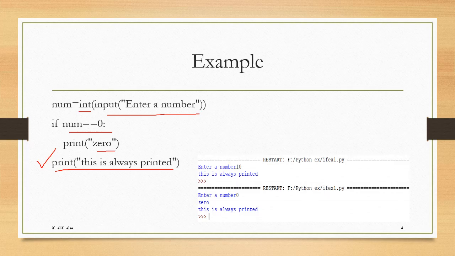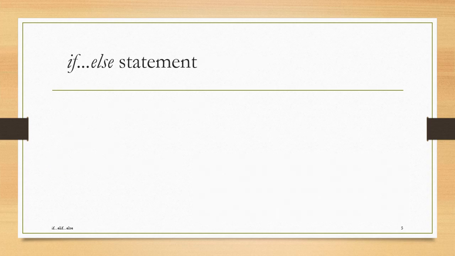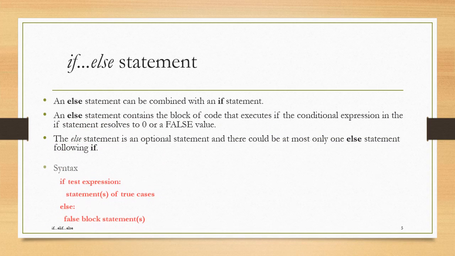So the user is asked to enter a number. In the initial case, I entered 10. So this is not 0. So what message is displayed? This is always printed. Next time when I enter a number as 0, two messages are displayed. That is, the message 0 is displayed and the message this is always printed is also displayed. That's the if statement. Next comes the if else statement.